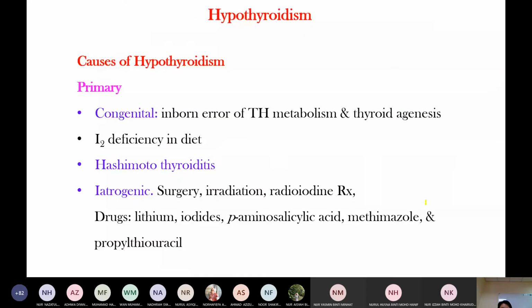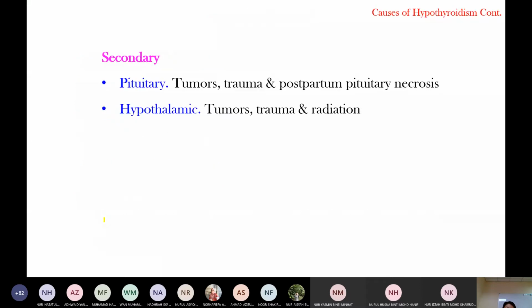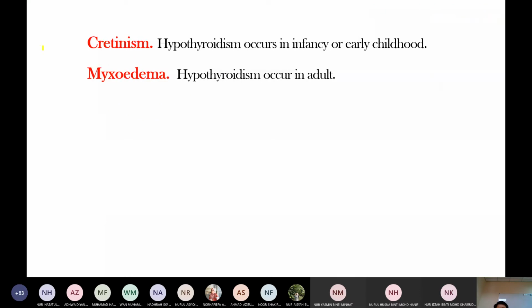Hypothyroidism. The causes include inborn errors, iodine deficiency, Hashimoto's, which I will explain, and iatrogenic or drug causes. Primary is the thyroid gland itself, and secondary is a hypothalamus or pituitary cause. Cretinism is seen in the infant. Myxedema is hypothyroidism seen in adults.